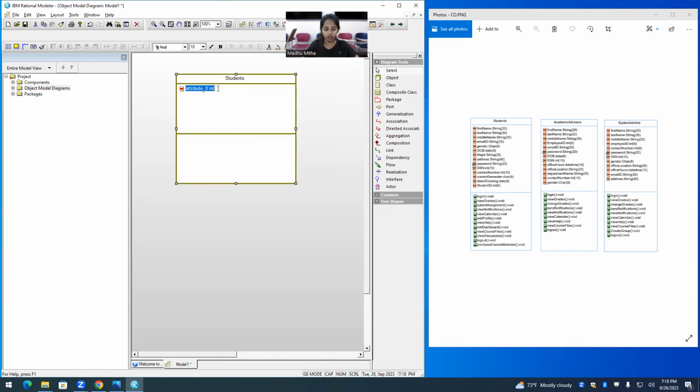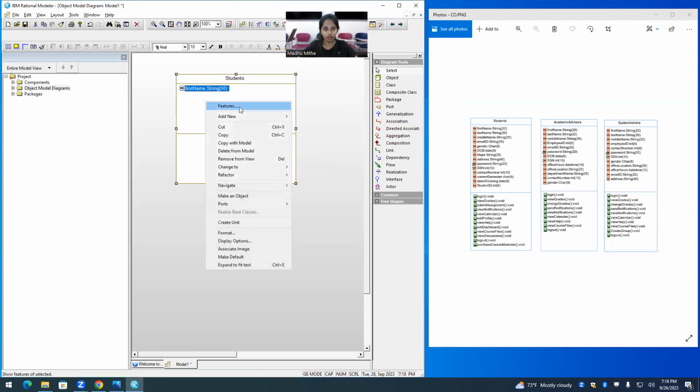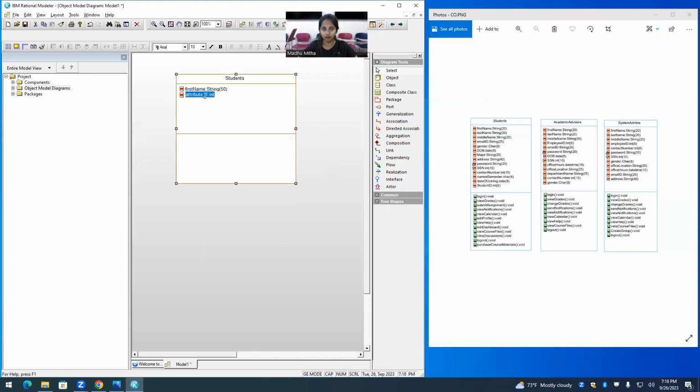So you can type in as first name. So usually a name is a string. So you have to give the data type as string, and names can hold up to 20 or 30 characters. So you can specify the limit. Let me give 50.